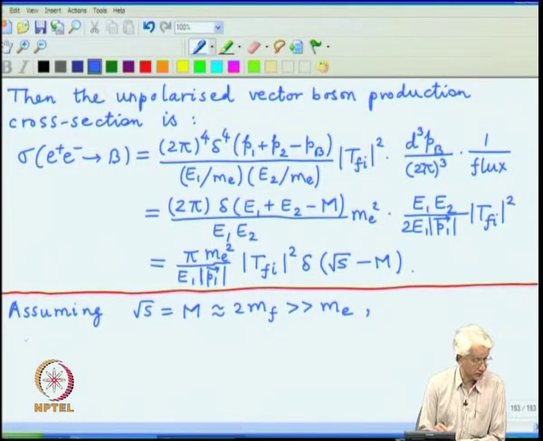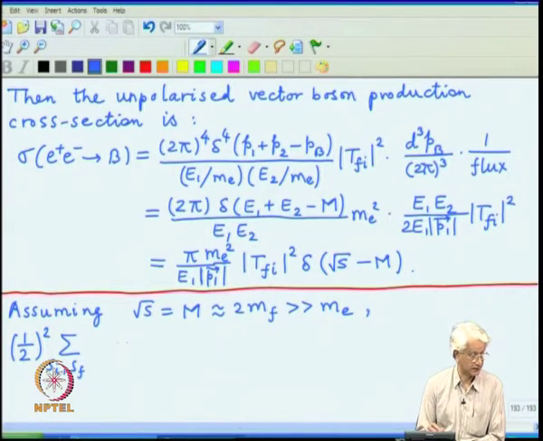So then the usual unpolarized cross section requires average over the initial spins and sum over the final spin. We have done this calculation before.